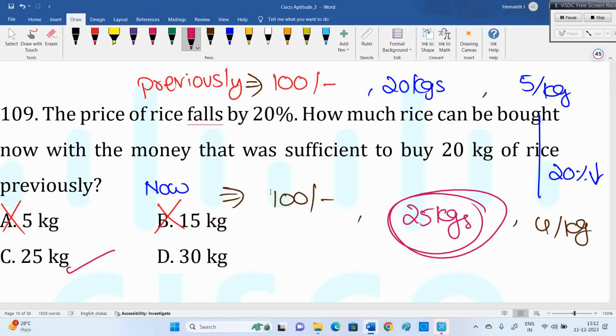Percentages topic. When the budget is the same and the price decreases, consumption will increase. When the budget is the same and the price increases, consumption will decrease. Same budget.